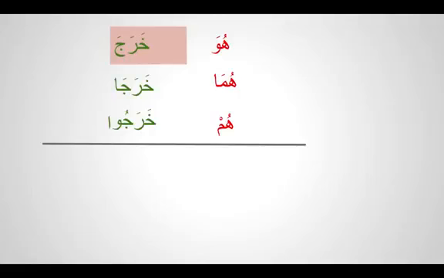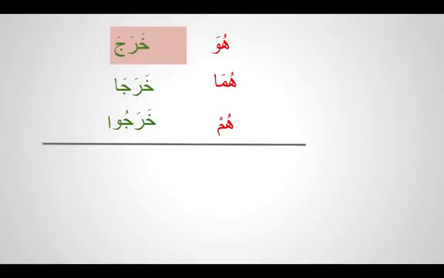If you remember in nouns, we talked about mudhakkar and muannas. So how do we make a mudhakkar noun muannas? Most of the time we add a ta marbuta. So when you add a ta marbuta, you know that is a feminine word. Mudarrisun, you add ta marbuta, it becomes mudarrisatun. But there is no ta marbuta in verbs.